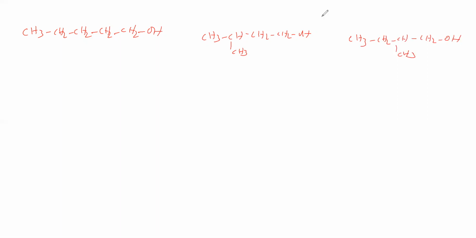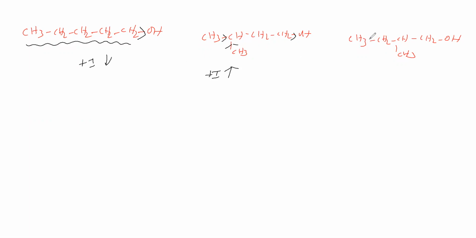Now, here if you see, this is one alkyl chain, therefore it shows plus I effect. Here the methyl group shows plus I effect, so here 2 methyl groups show plus I effect, whereas here only 1 methyl group shows plus I effect, therefore the plus I effect tendency is more when compared to this.